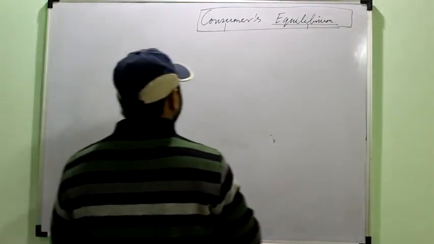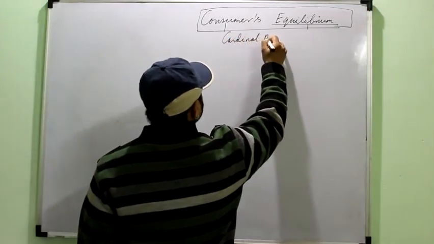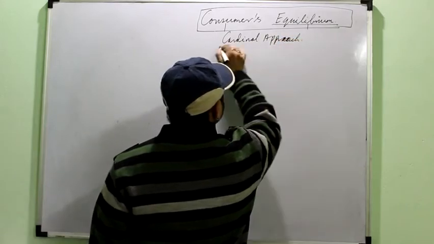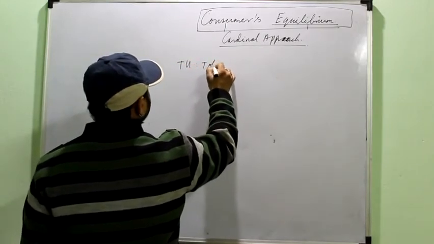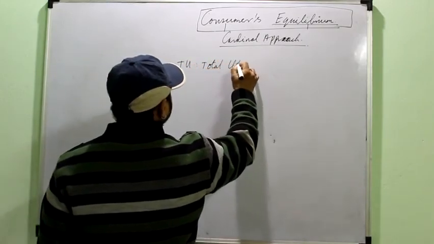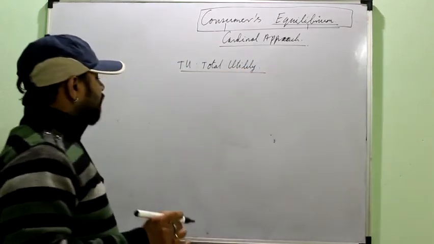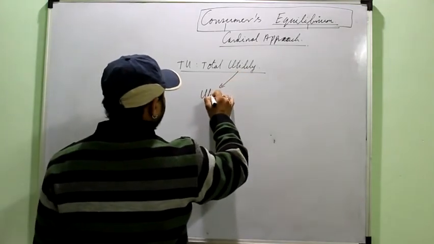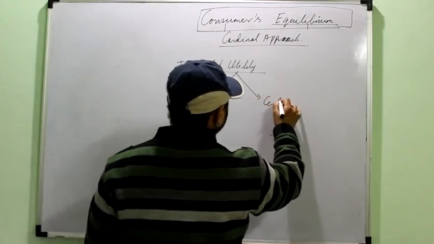Okay, so now under the cardinal approach, we have to understand two important terms. First is TU, that is total utility. Total utility shows me the utility gained by consuming certain units of a commodity.